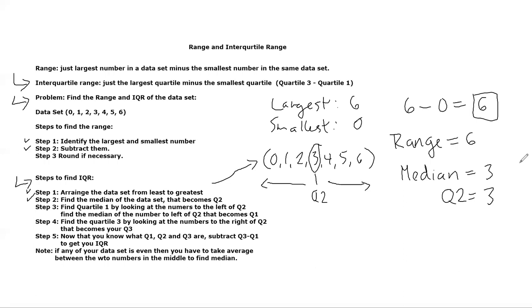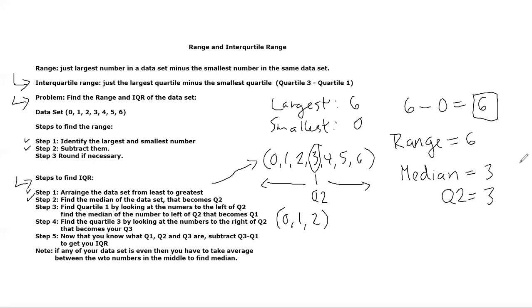Step 3. Find quartile 1 by looking at the numbers to the left of quartile 2. Find the median of the numbers to the left of quartile 2, and that becomes quartile 1. So now we're going to ignore the 3, and we're going to ignore everything to the right of the 3. Right now, I'm only focusing on this 0, 1, 2.